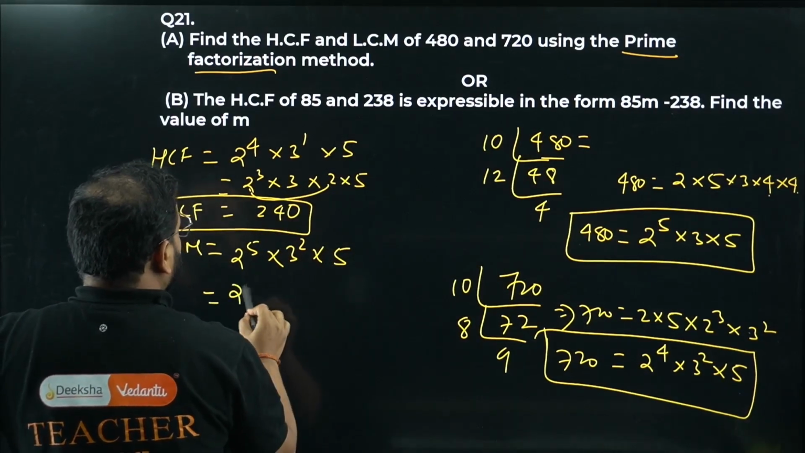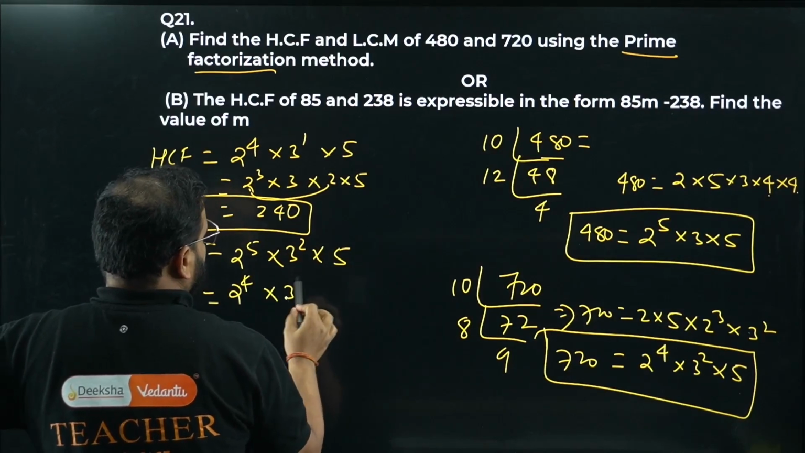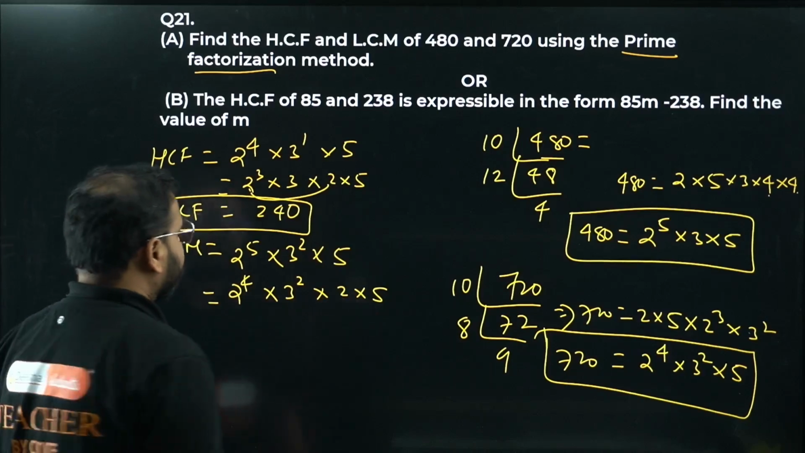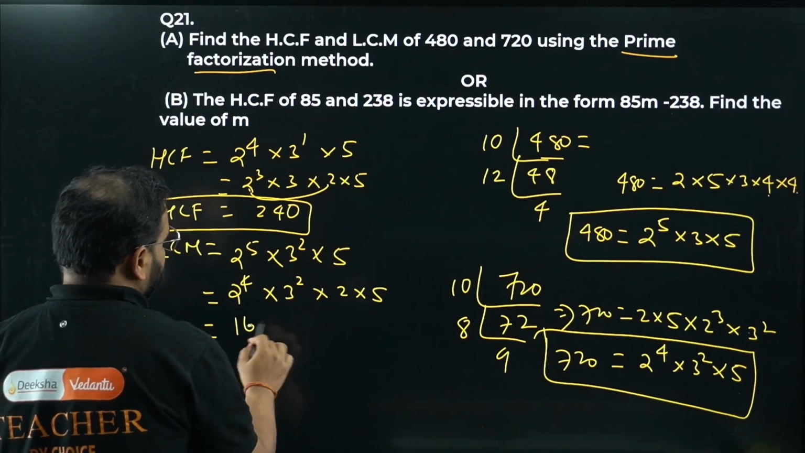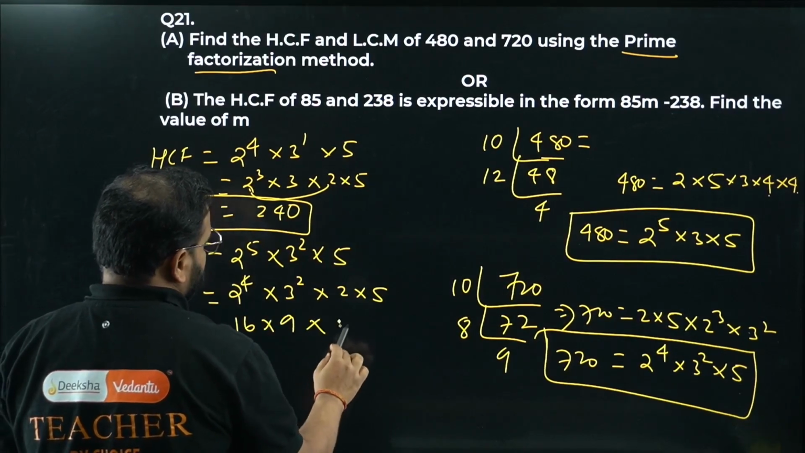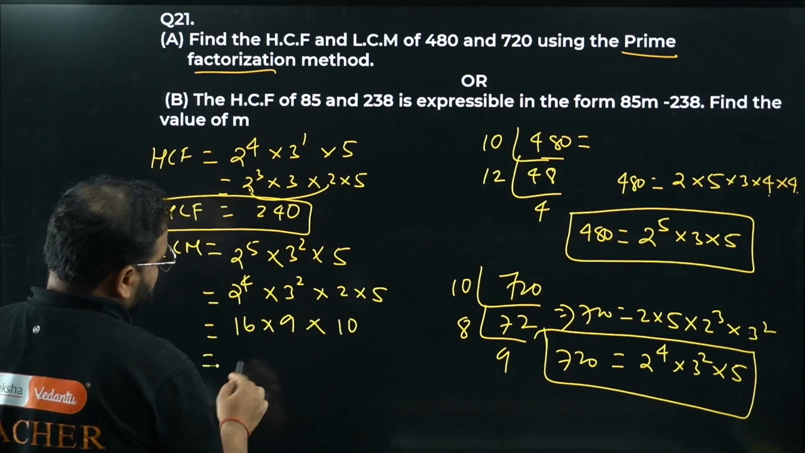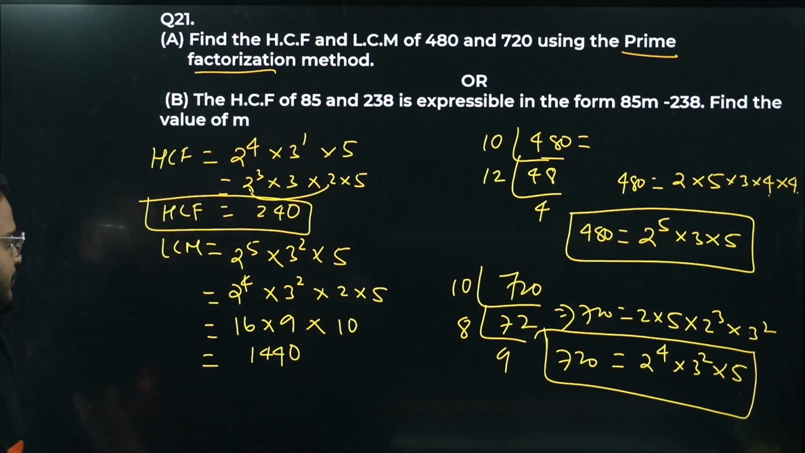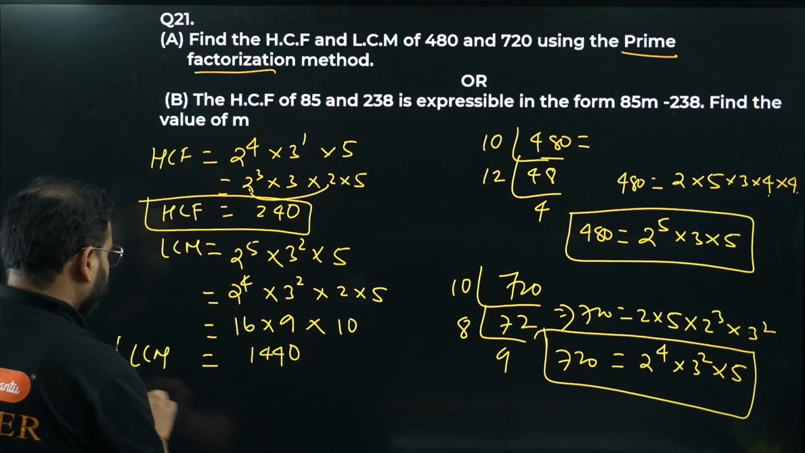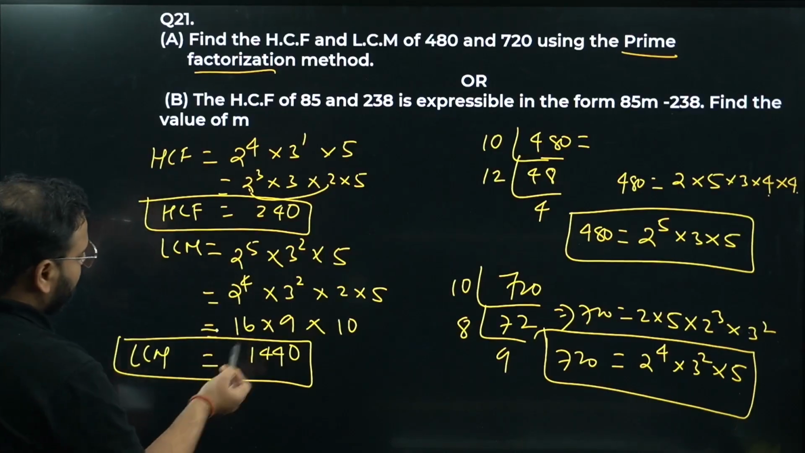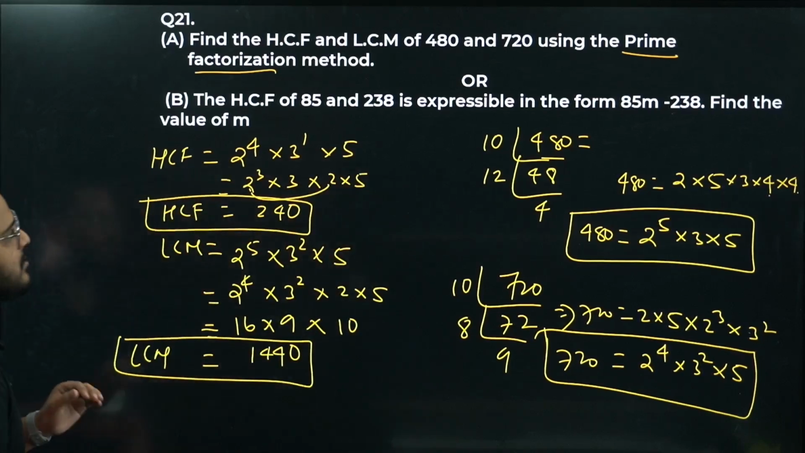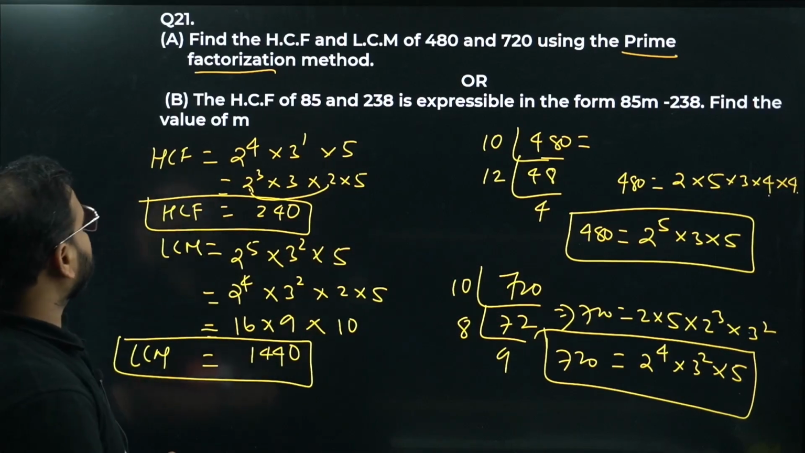Again we can write the same way, 2 power 4 here and 3 power 2 as it is, 2 here into 5. 2 power 5 was there, no? I wrote this 2 with the 5. So this is nothing but 16. This is nothing but 9. This is nothing but 10. This is going to be 1440. What is the answer? 1440. This is the LCM given for your 2 numbers 480 and 720. What is the answer, sir? 1440.